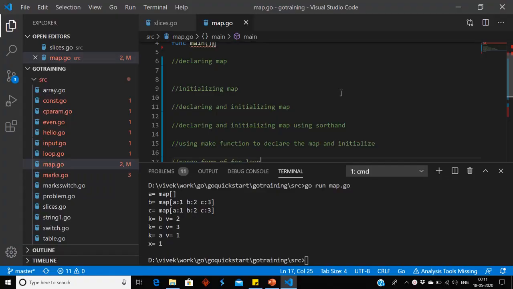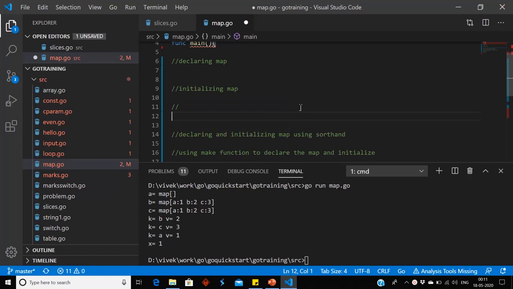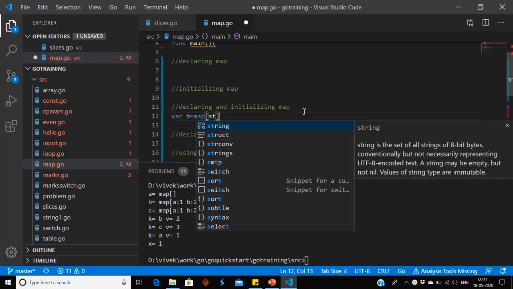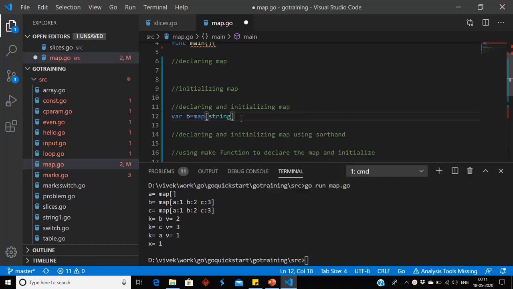Hello friends, I have already created file map.go and we are going to follow the following steps. First we are going to declare and initialize the map. So we are going to take string as a key and integer as a value. So how can we declare and initialize map? var b = map[string]int.